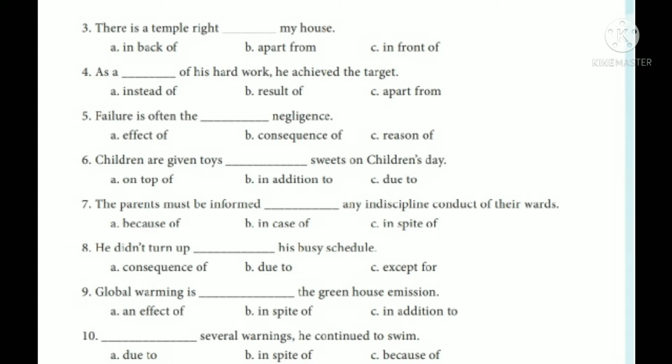Fifth sentence, failure is often the dash negligence. Options, effect of, consequence of, reason of. So, here the appropriate preposition is consequence of. Consequence means result. Which result? So, failure is often the consequence of negligence. Next one is, children are given toys dash sweets on Children's Day. On top of, in addition to, due to. So, the right option is in addition to. In addition to means along with. Children are given toys in addition to sweets on Children's Day.